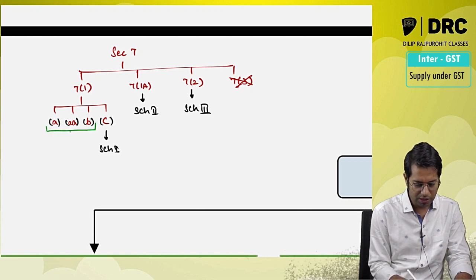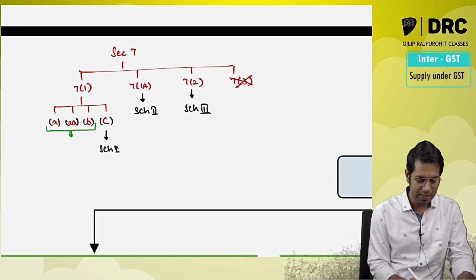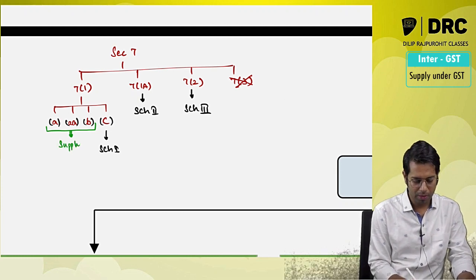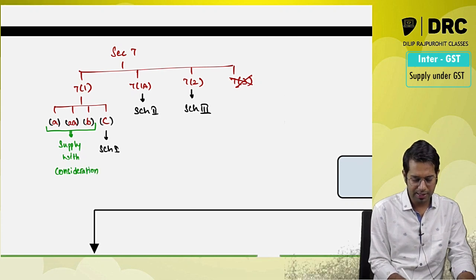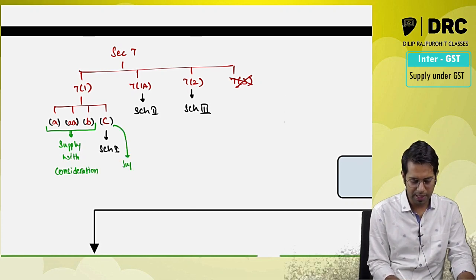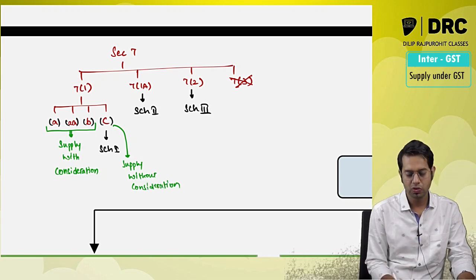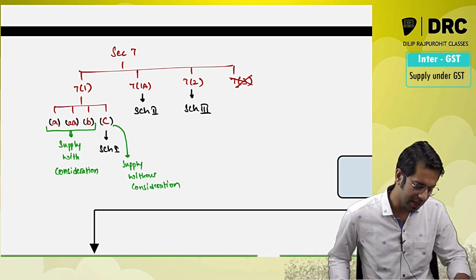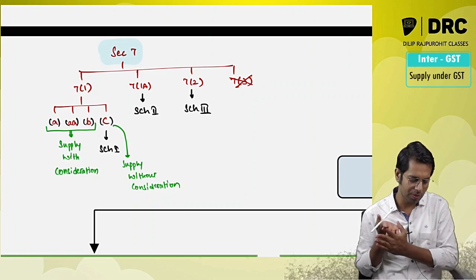Section 7(1)A, section 7(1)AA and section 7(1)B talk about supply with consideration. Meaning in these three there is an important element, which is consideration, and 7(1)C talks about supply without consideration. It talks about activities which shall be treated as supply even if there is no consideration. Now without wasting our time, let us start the revision on this topic called supply.